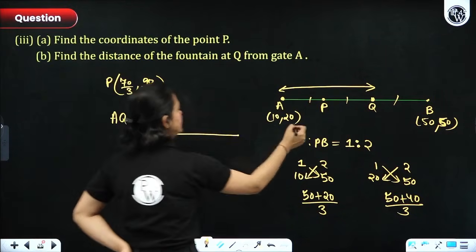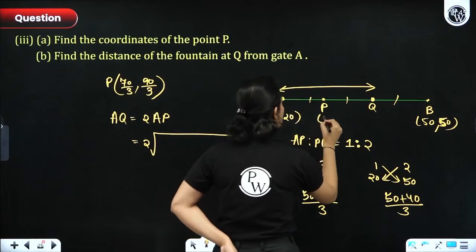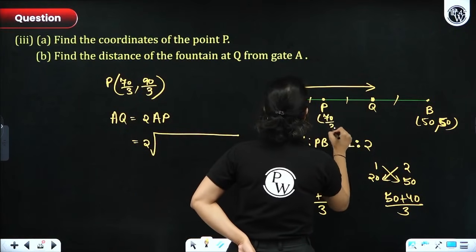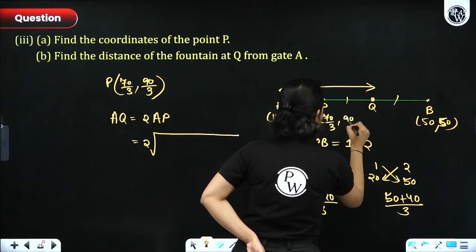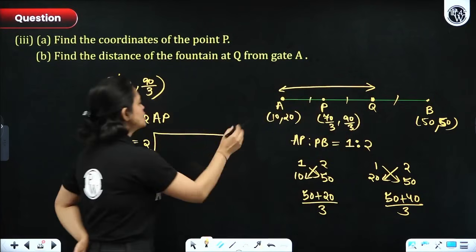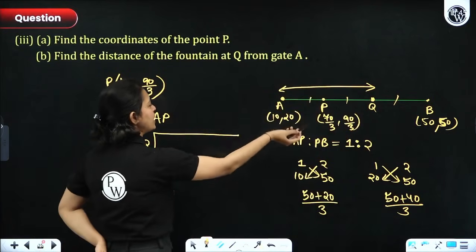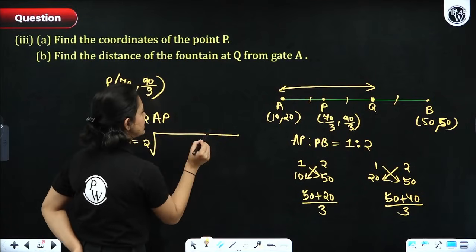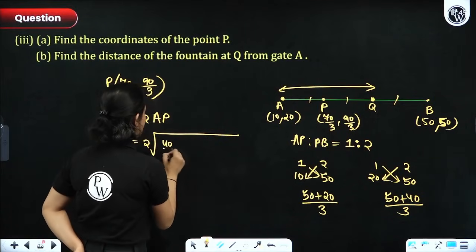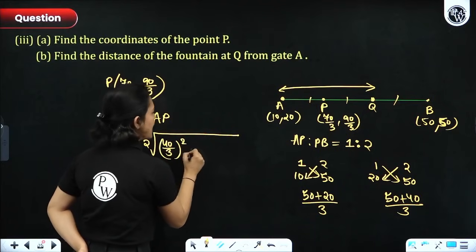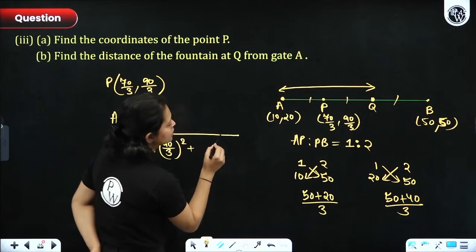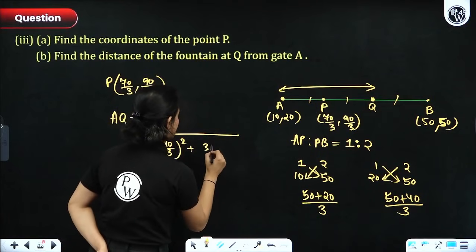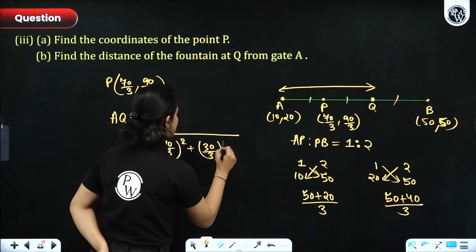Now let me write the coordinates of P here: 70 by 3, 90 by 3. This is all right. Okay. So what this would be, everyone? So 70 by 3 minus 10, so 40 by 3 whole square, plus 90 by 3 minus 20, so 30 by 3 whole square. That is 10 only.